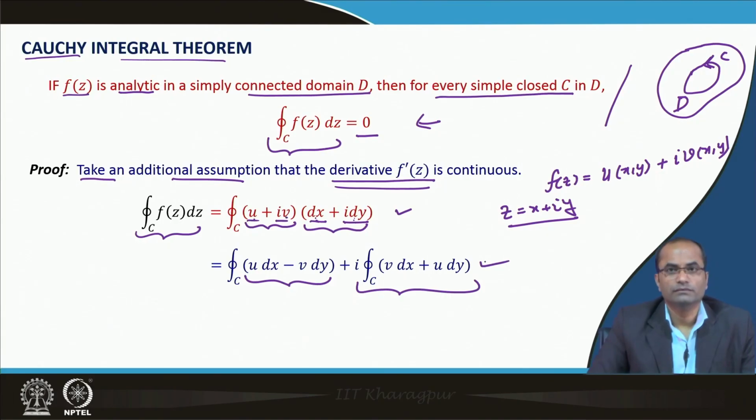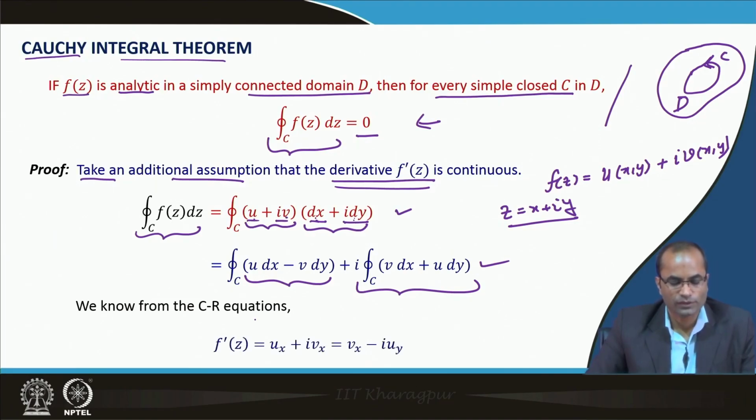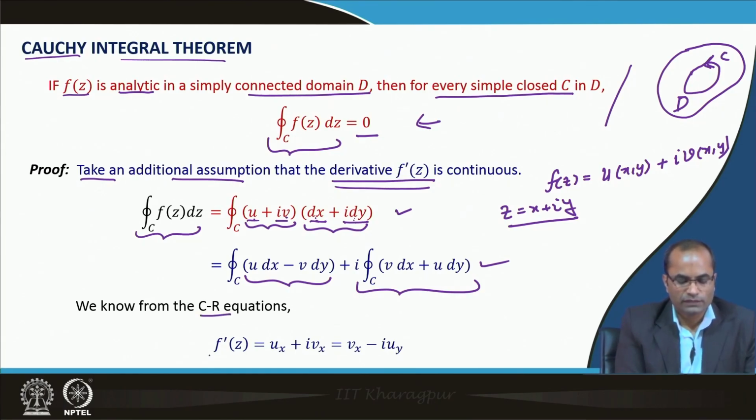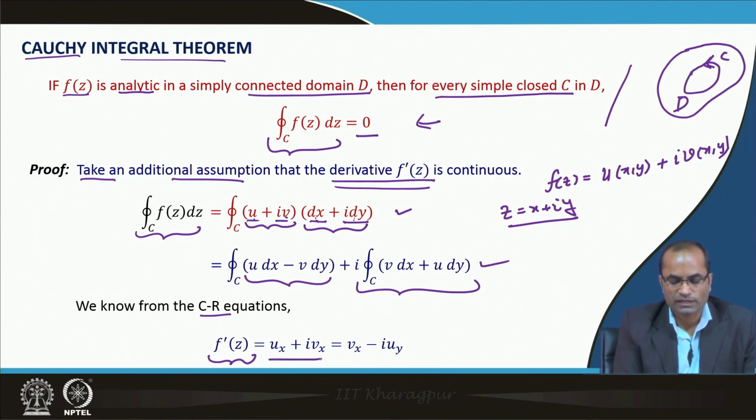This is the result of the multiplication, and we know from the CR equations, so the CR equations will be used here. f(z) is analytic, so it satisfies the Cauchy-Riemann equations. In the proof of the CR equations we discussed that the derivative f prime is nothing but ux plus i vx, or vy minus i uy.